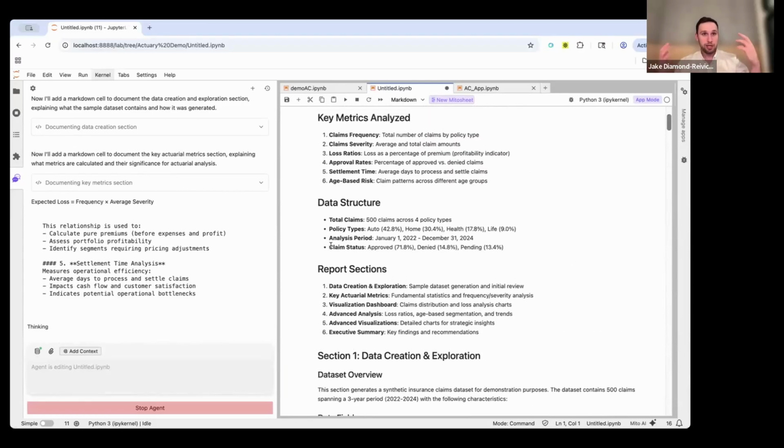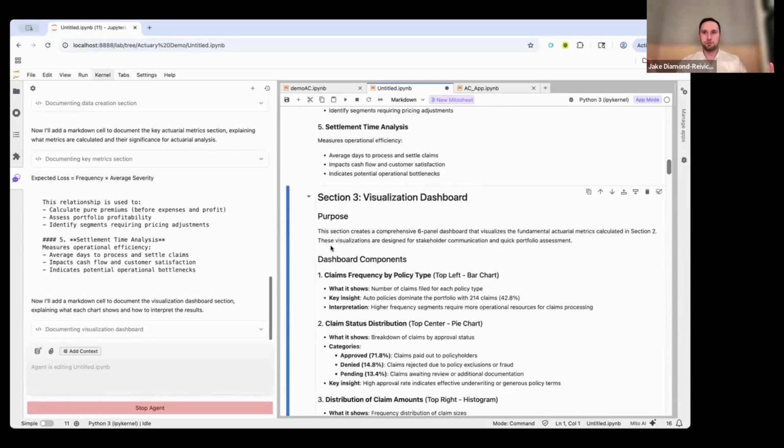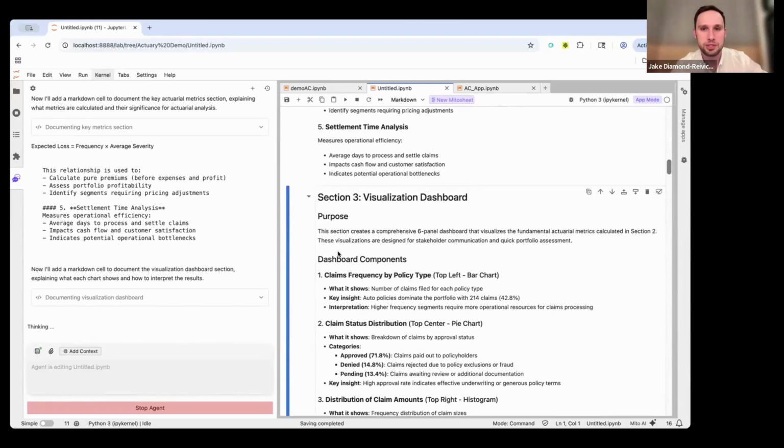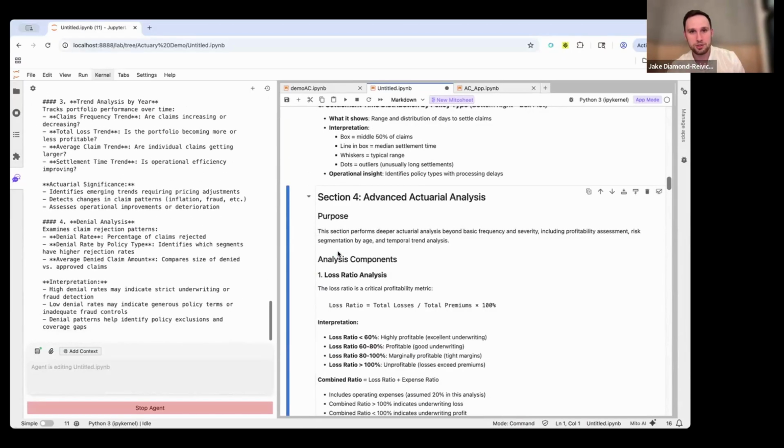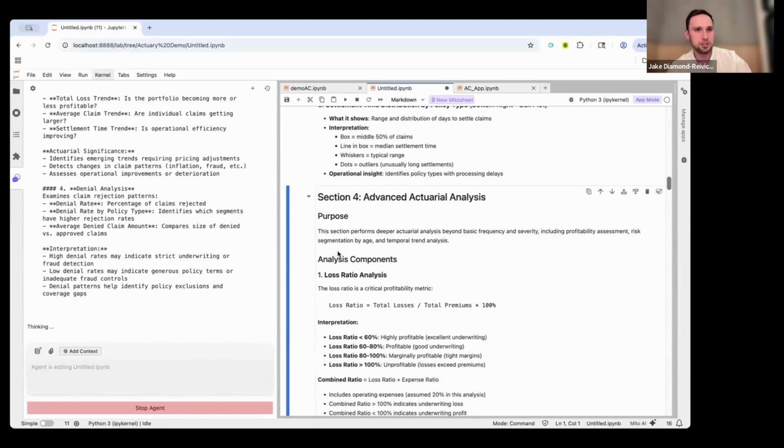The other could be on the person who created the notebook, and I want to make it more presentation ready. So I'll have the agent go through and document it for me. You could also have the agent go through and clean it up, maybe deleting one of the redundant things or just making it a bit more polished. The agent's pretty good at that.